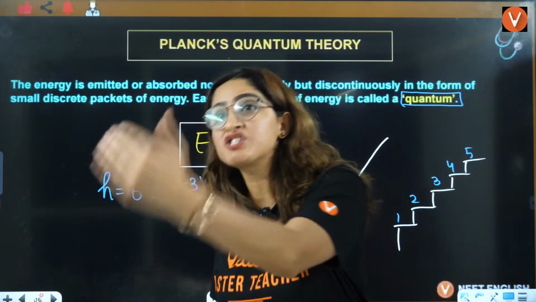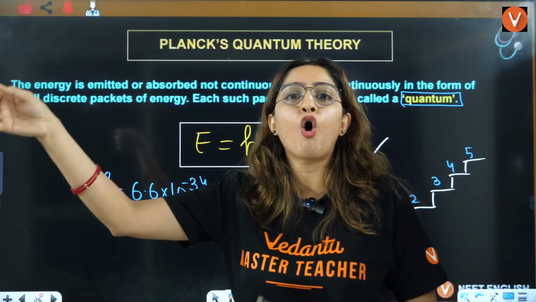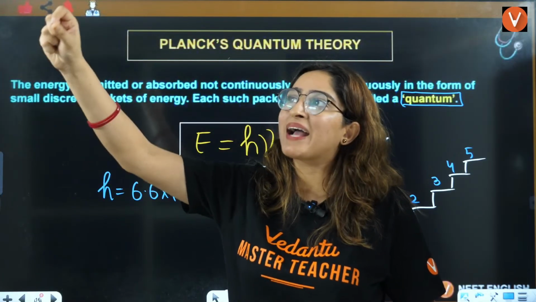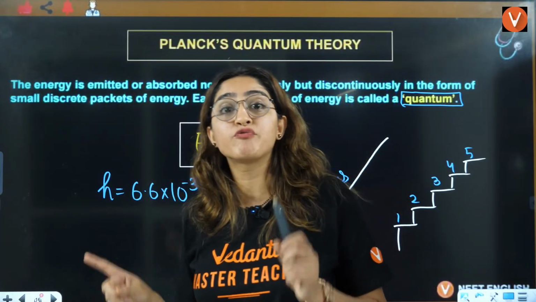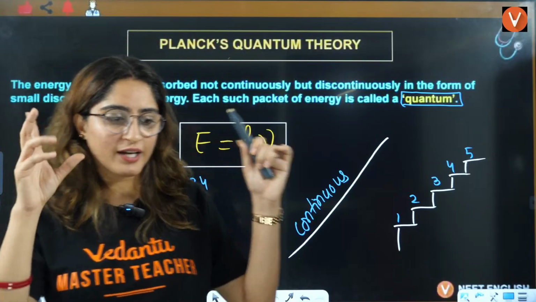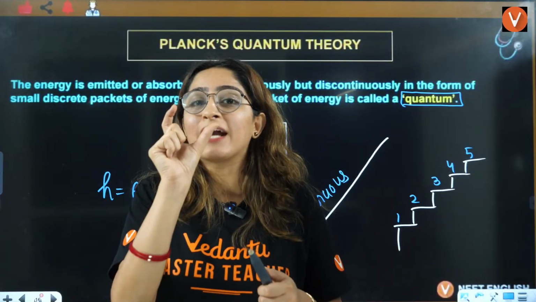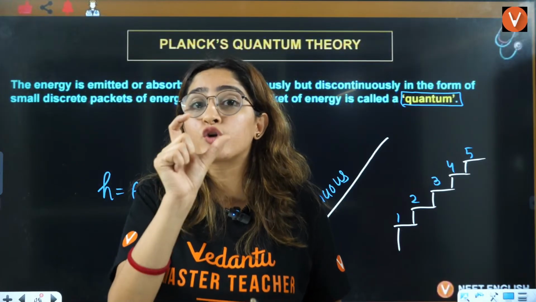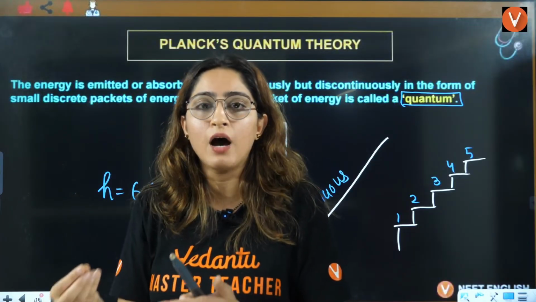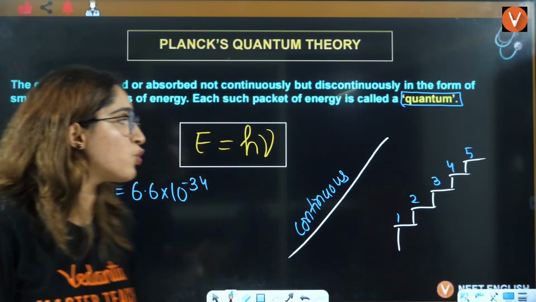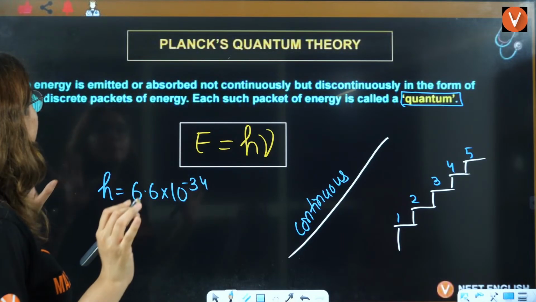And if you specially ask what the quanta of light is, if you talk about a packet of light, then that is called a photon. From there, whenever we click a photo, we say photograph, right? That comes from photon. Photon means light. Light means we are having one quanta, one packet, that is equal to h mu, where mu is the frequency. That's how we have Planck's quantum theory.